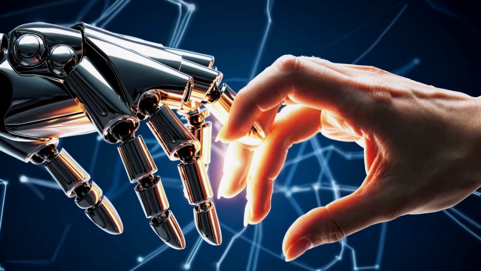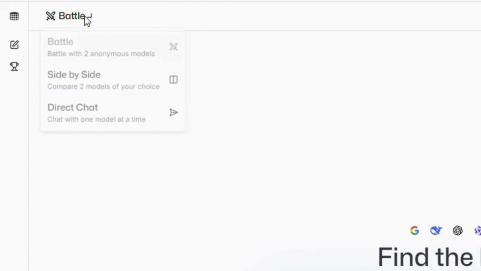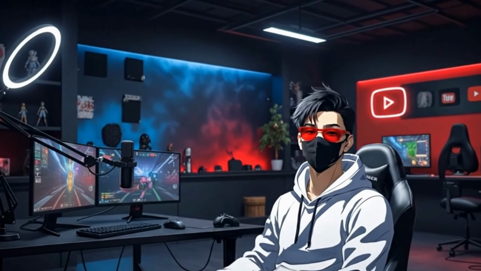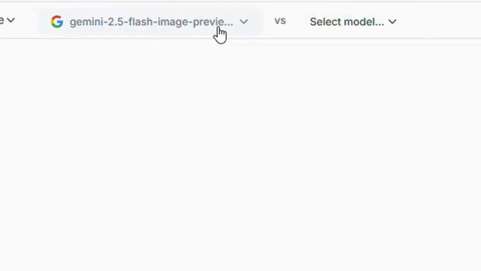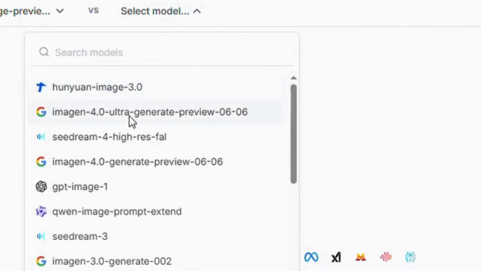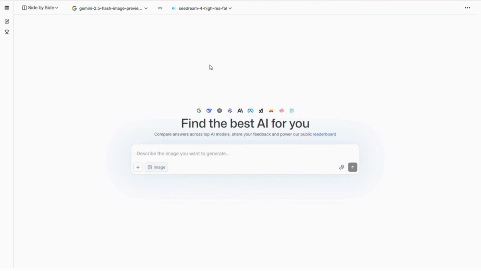Let's now generate some amazing images. In order to generate the image, I'm going to use this side-by-side option, which is amazing for comparing two models simultaneously. The first one that I'm selecting is Nano Banana, and the second one that I'm selecting here is Seedream 4, because both of them are the most popular tools currently. So let's see which one of them is actually better.